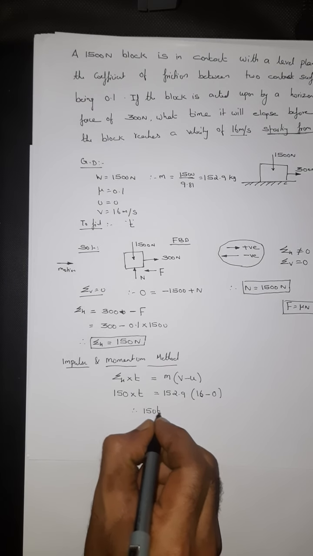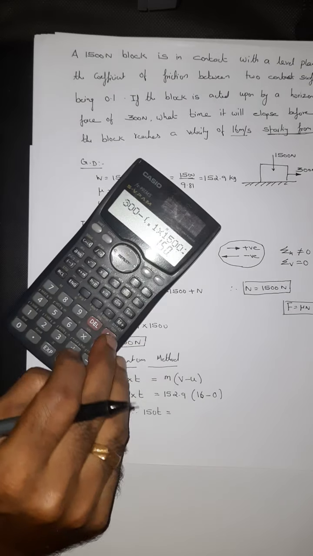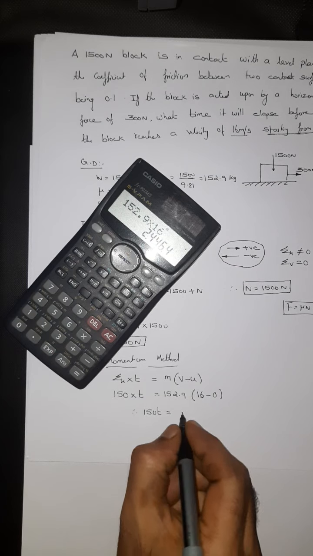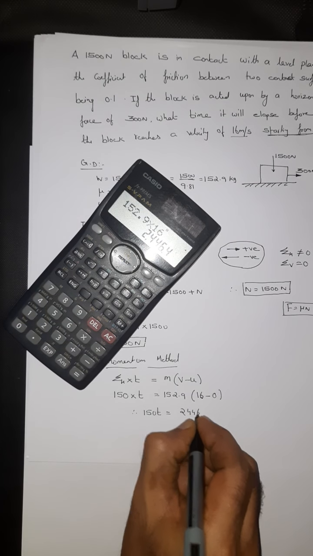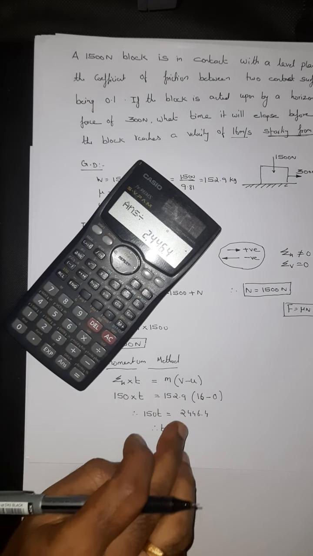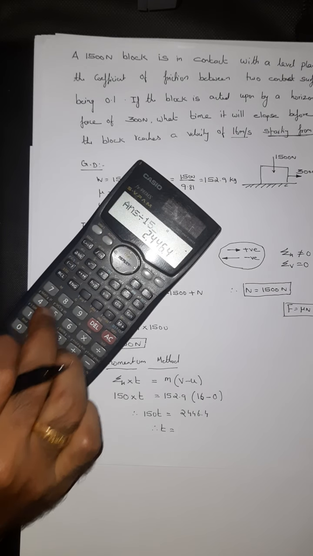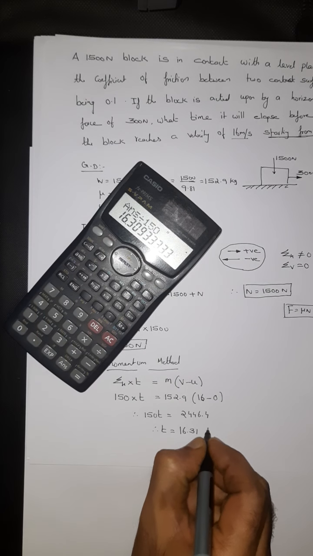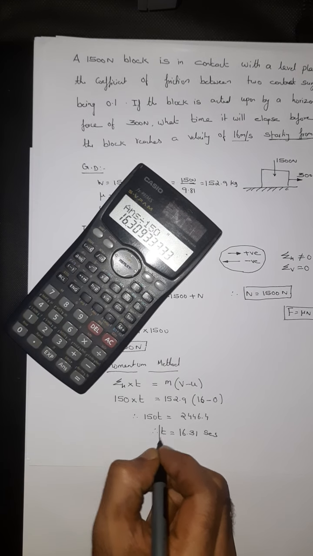So 150 t equals 152.9 into 16, which works out to 2446.4. Therefore t equals 2446.4 divided by 150, which is 16.31 seconds.